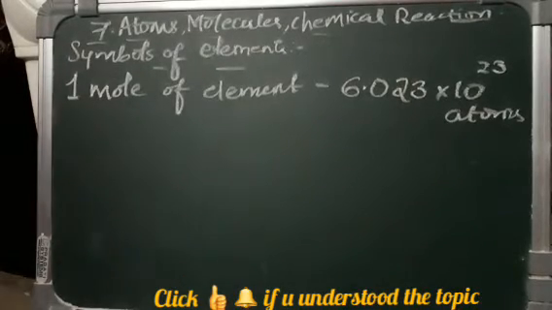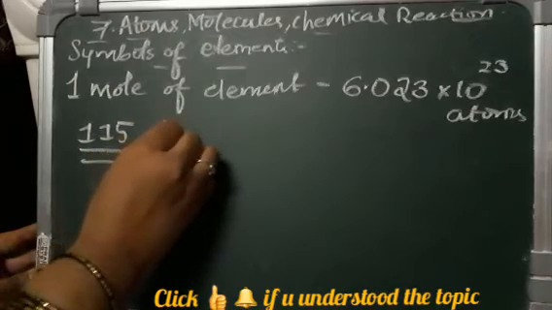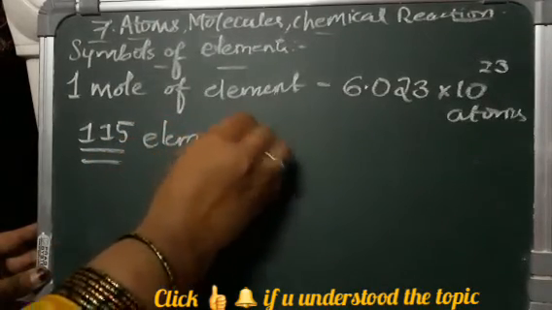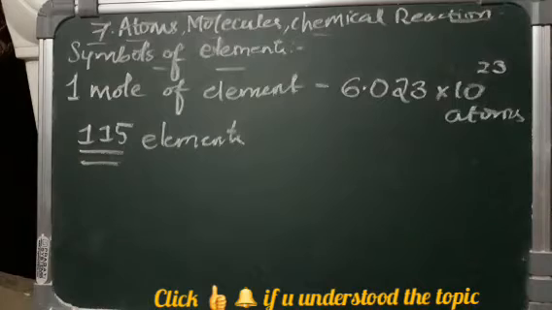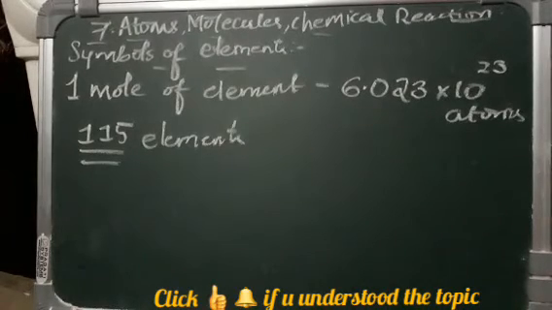Overall, 115 elements have been discovered so far. There are so many: hydrogen, oxygen, nitrogen, sulfur, carbon, calcium, chlorine, chromium, boron, barium, bromine, beryllium, aluminium, iron, gold, sodium, potassium. We have so many elements in the periodic table. You can go through it, and there are some unusual symbols.